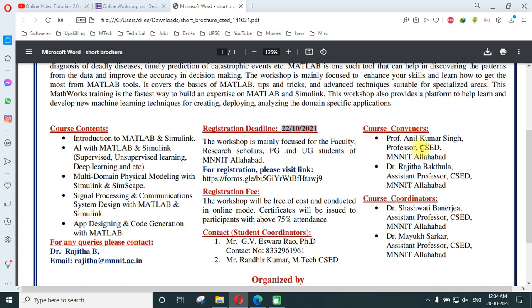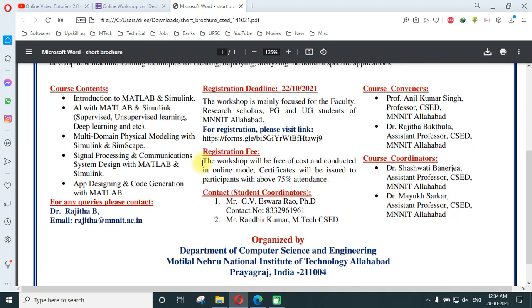The course convener and coordinators are from the CSED department of MNNIT, and these are the two course coordinators and the course convener. The workshop will be free of cost and conducted in online mode. A certificate will be issued to participants with more than 75% attendance.